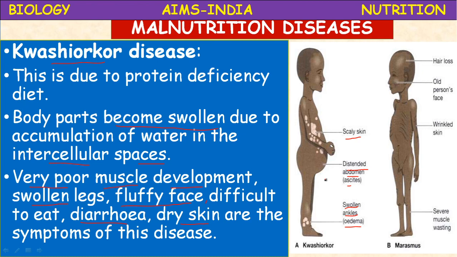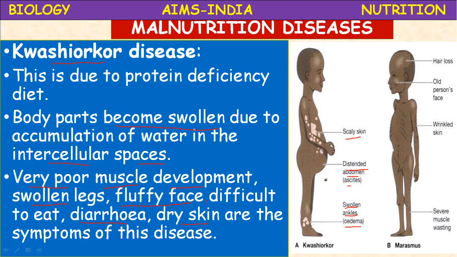When the child is weaned out, when the mother stops the breastfeeding, if mother's milk is compensated with separate external food materials, then also this problem arises. Or when there are repeated childbirths without gap, that also leads to these kinds of problems, kwashiorkor and marasmus.